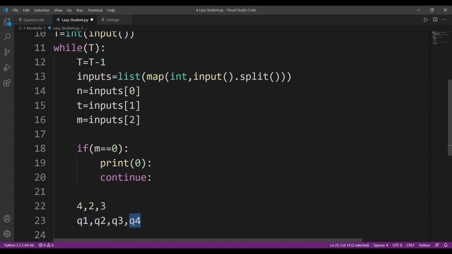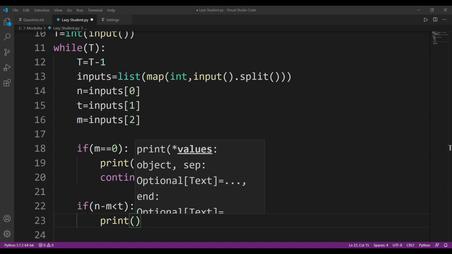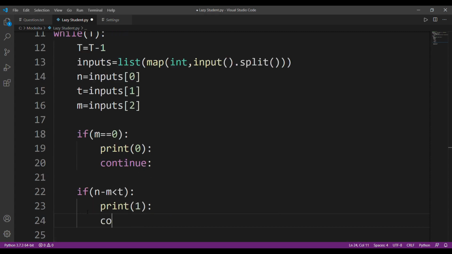So obviously question 4 he has not practiced, but he has practiced all three of these questions, and if any one of them came, he'll pass because Kodu only needs to solve one. So the condition that we have here is, if n minus m is less than t, which means Kodu has practiced more questions than actually came in the exam, so the probability of him passing will be 1.